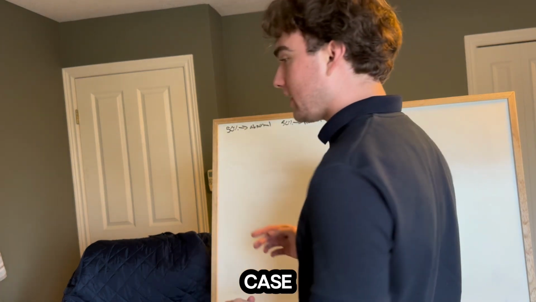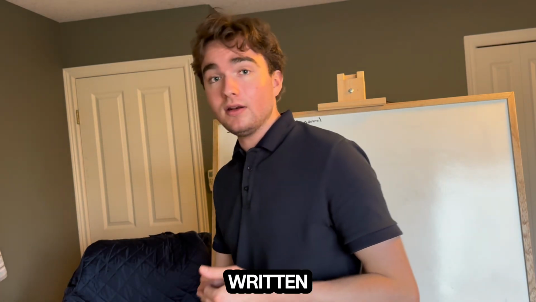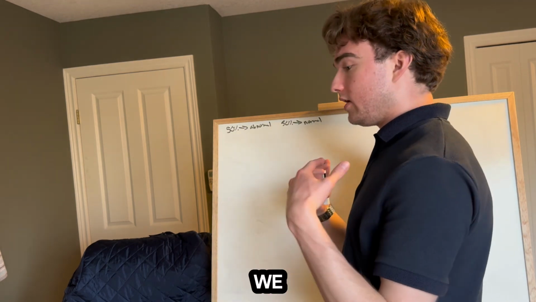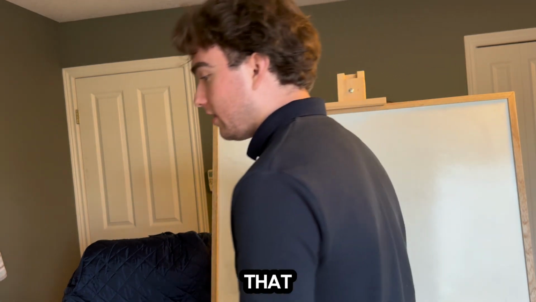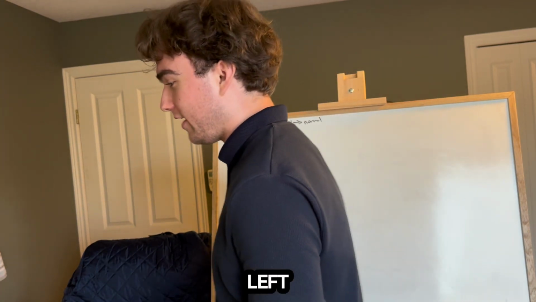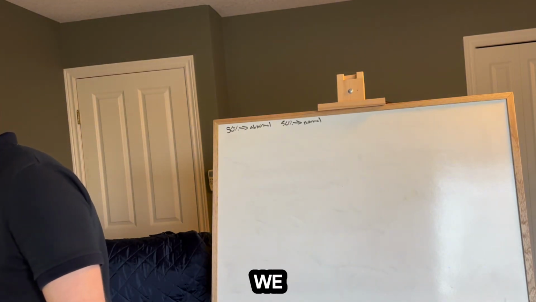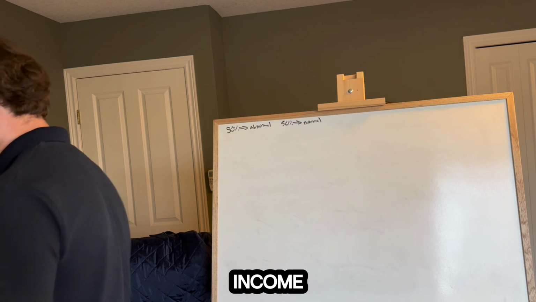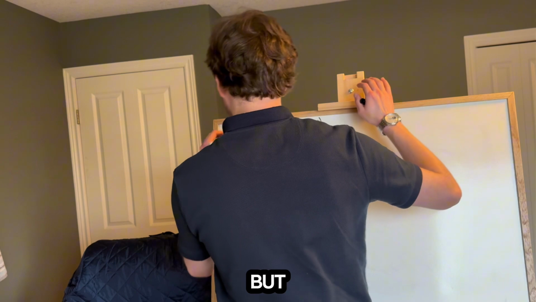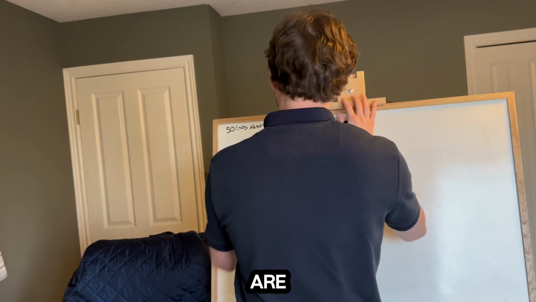And in this case, this second line didn't even have to be written, because if we know that 50% of the time it's going to be abnormal, we can infer that what's left is 50%. So 0.5 is left because it's out of 1. So now we have some income prospects. I do remember writing this out, but perhaps I didn't film it.